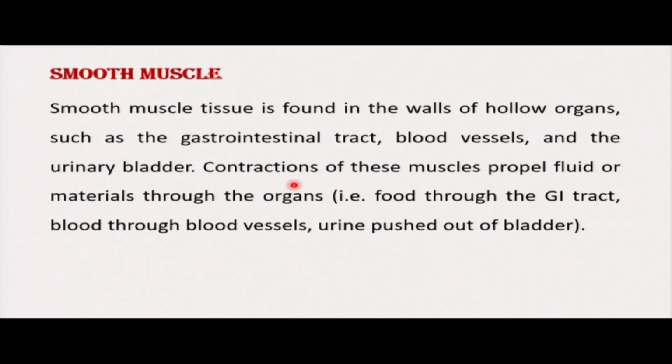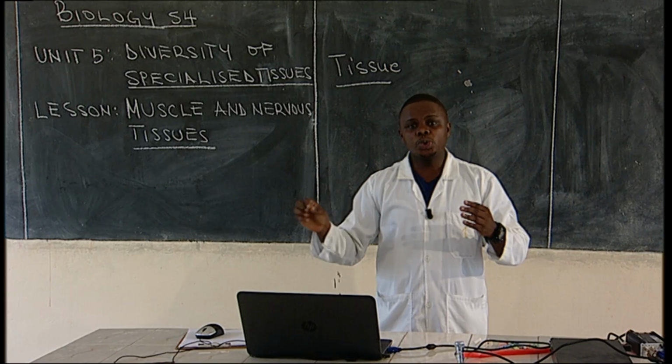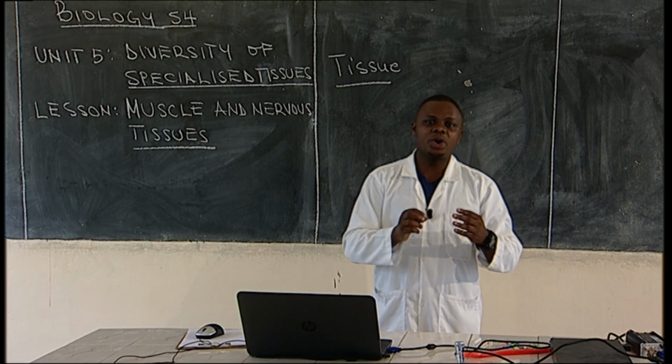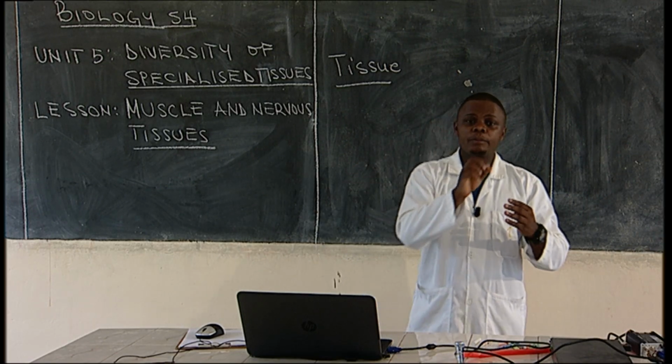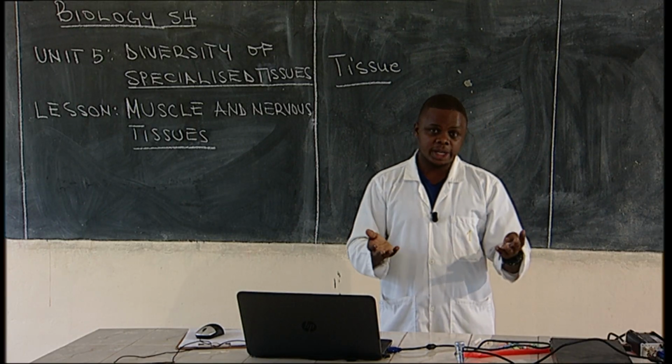The contractions of these muscles propel the fluid or the materials through the organs. Like when these muscles contract and relax in the gastrointestinal tract, that brings about the movement of food from one place to another. Remember what we call peristalsis, or the movement of food along the esophagus.